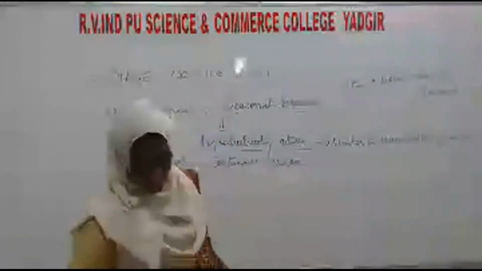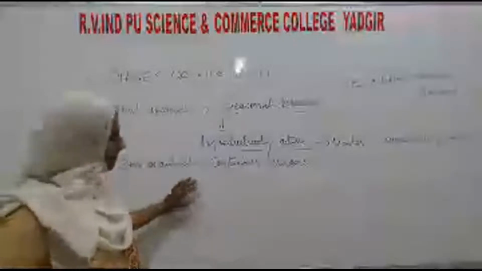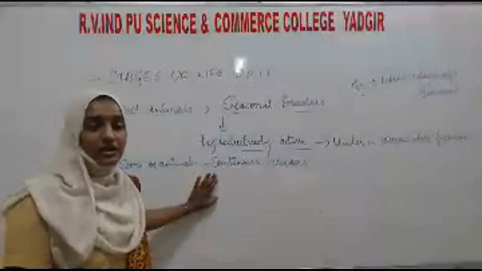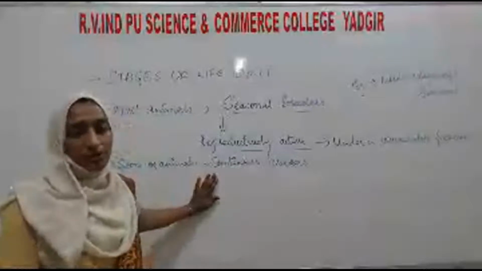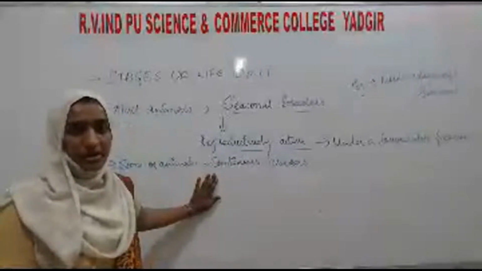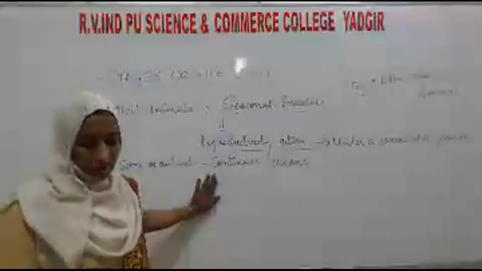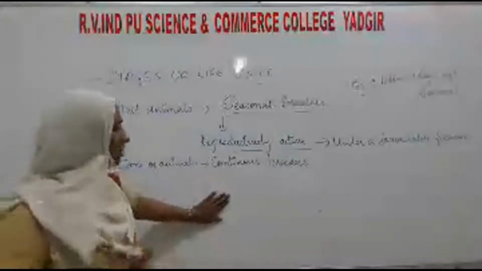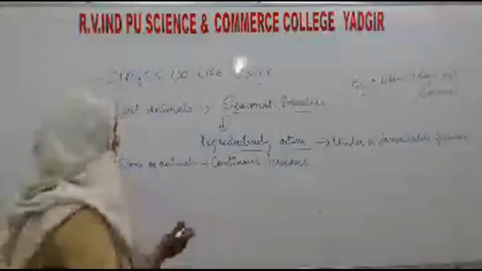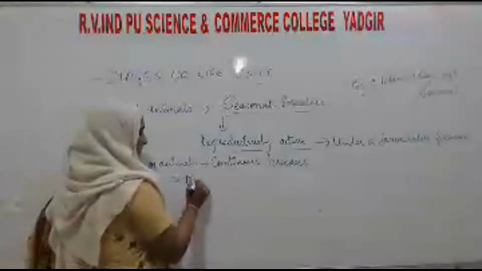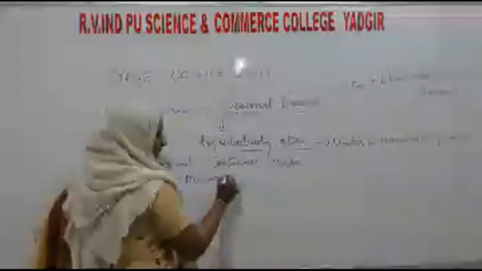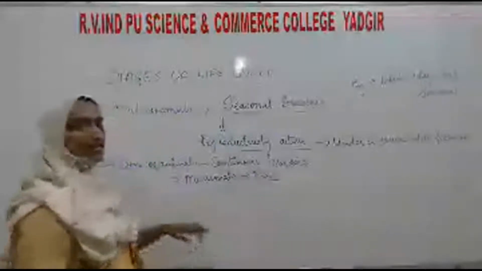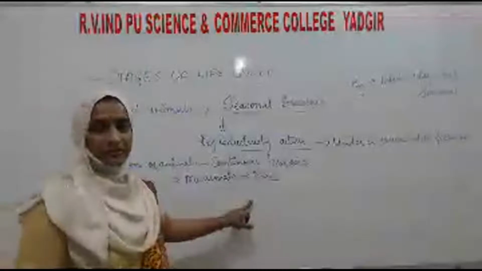And next comes continuous breeding. Continuous breeding means the animals which will be reproductively active throughout the year. Okay, they can reproduce the whole year, and here, what are the examples? That is mammals. In mammals, man is also a continuous breeder.